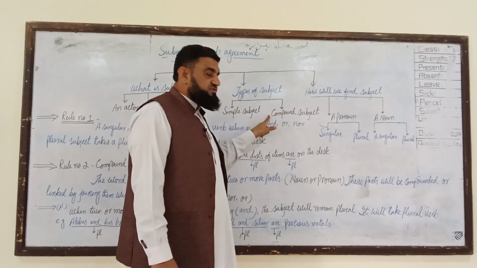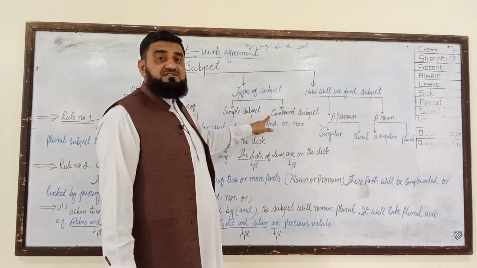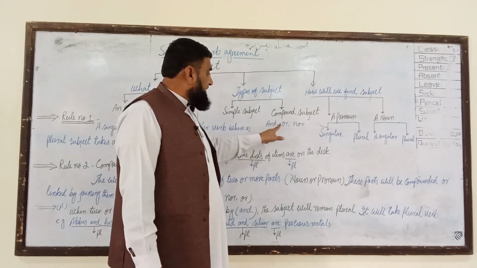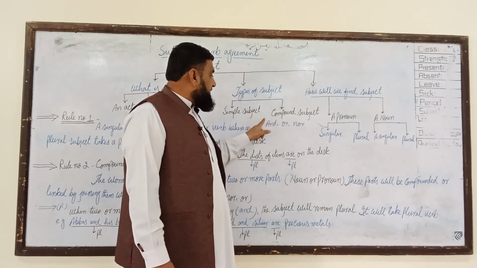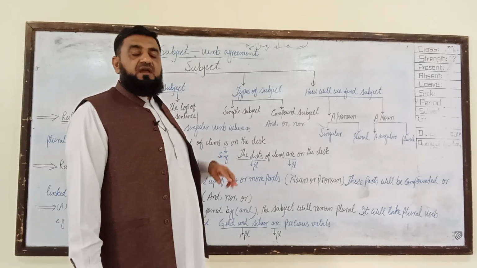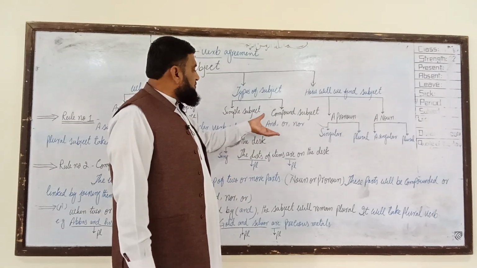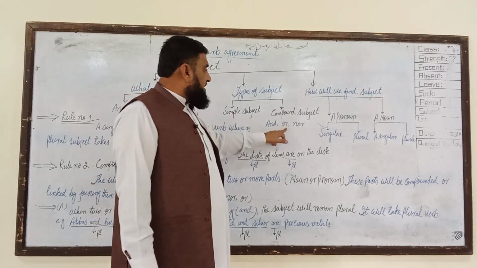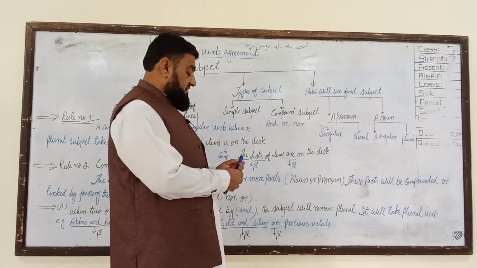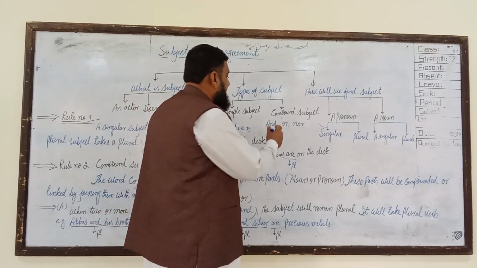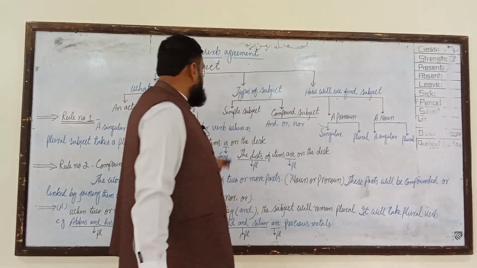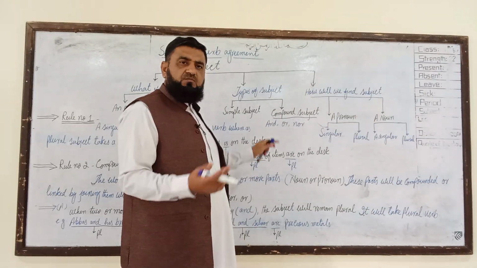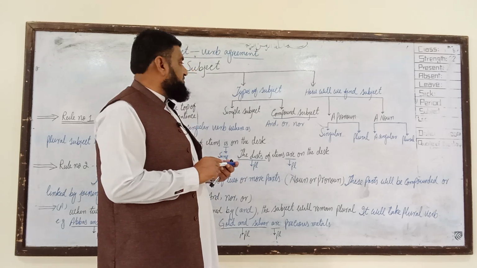And another is compound subject. Compound subject is that kind of subject which is joined by these three words: and, or, nor. So compound subject will be more than one. It may be two, it may be three. So two or more than two subjects joined by and, or, nor is called compound subject. So simple subject will be one and compound subject will be two or more than two.